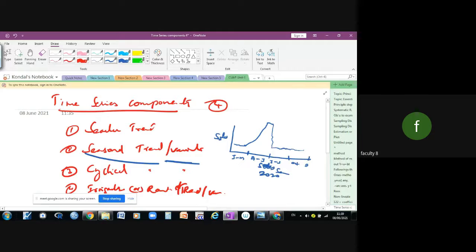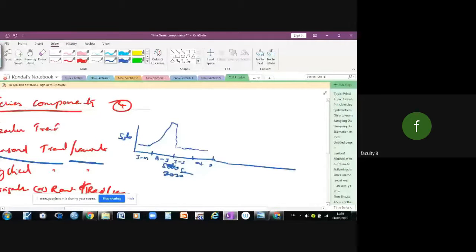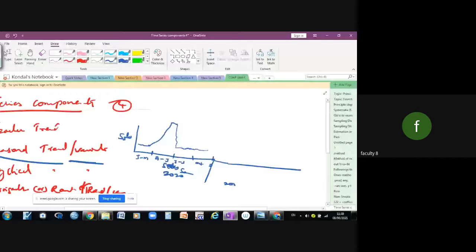For example, if you extend the time period from 2020 to 2021, January to March again, then after February or March the sales of cool drinks will increase. Up to April, May the sales will go up like this, and then come down like this.